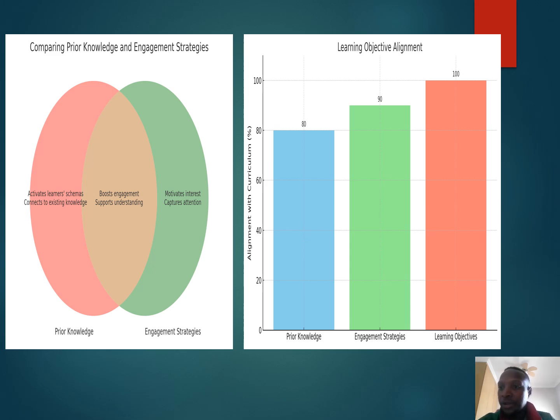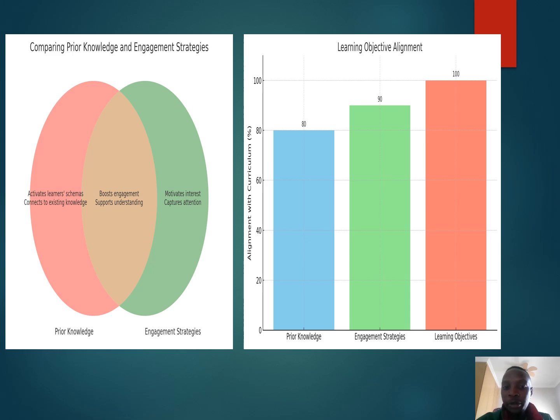First, the one on the left, prior knowledge. This refers to the existing key schemas or mental frameworks that learners bring with them. Activating prior knowledge helps learners connect new concepts to what they already know, and I think makes learning more meaningful. As you can see on your right-hand side, I put engagement strategies. I think these are really the hooks we use to capture learners' attention. It could be a thought-provoking question, a short demonstration, or a real-world problem.